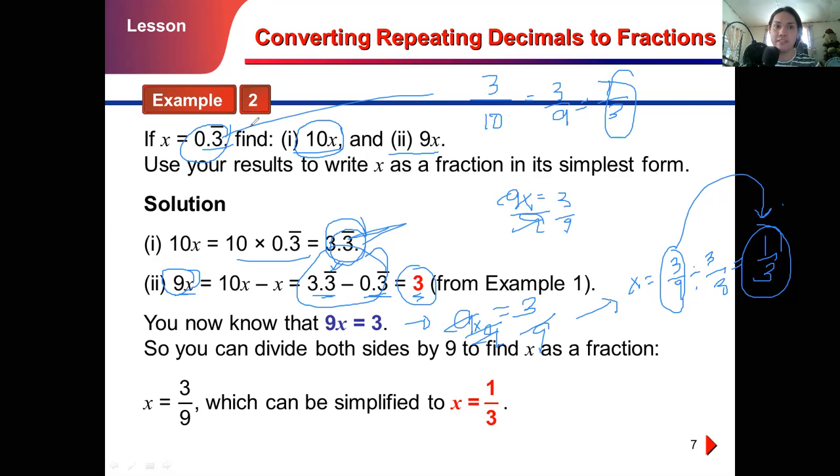Since we have 3 as the repeating decimal here, we write it in your numerator, and your denominator will be the place value of the repeating decimal and then minus 1. That's why we got 3 over 9. And then simplify to 1/3. I hope you'll be able to master that one.